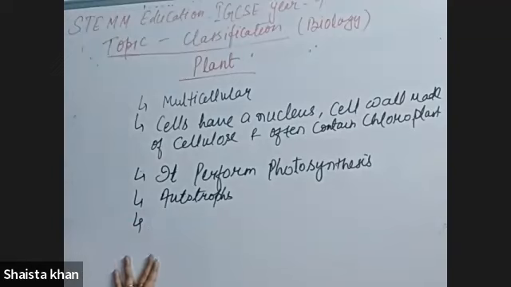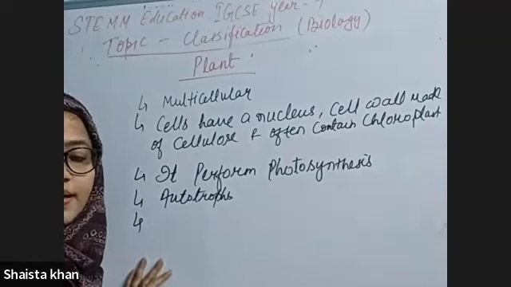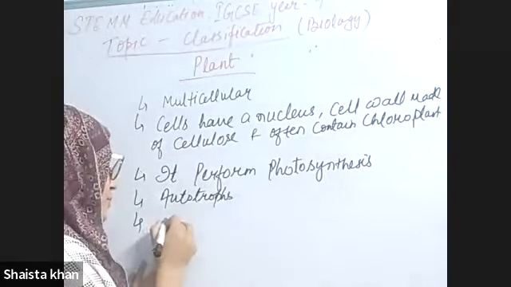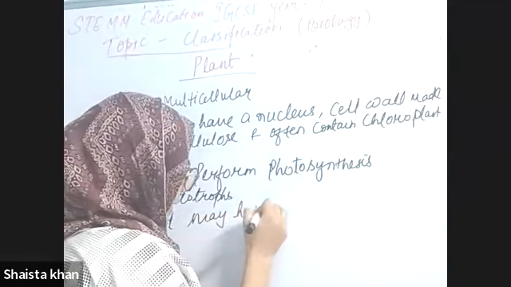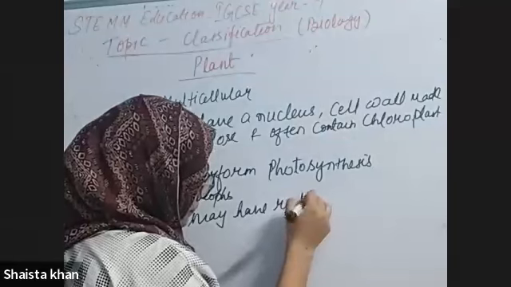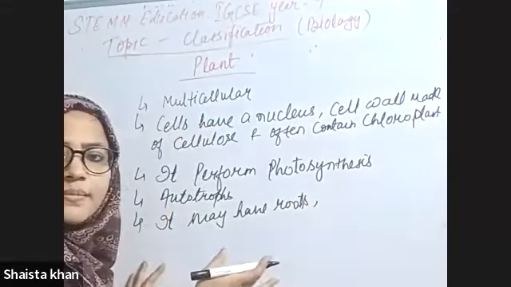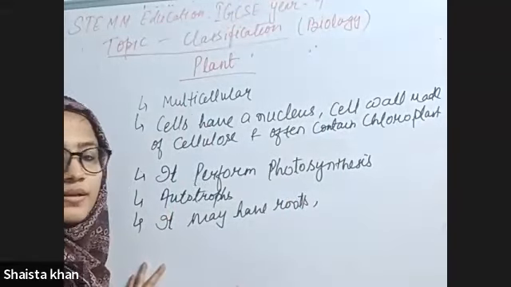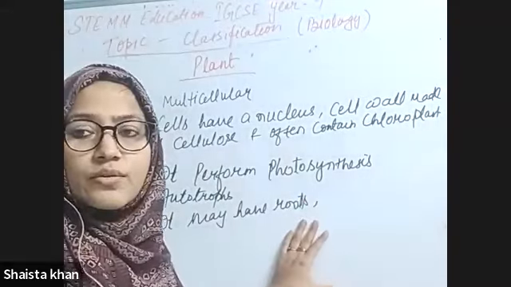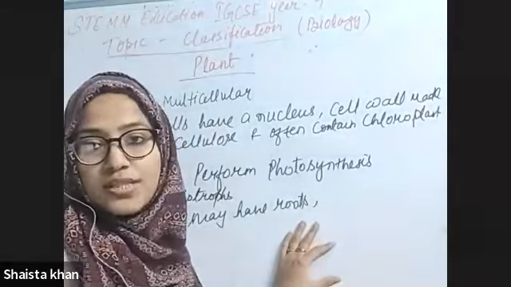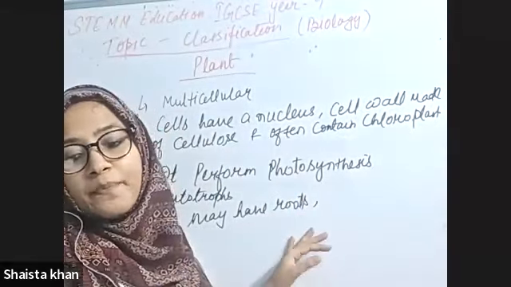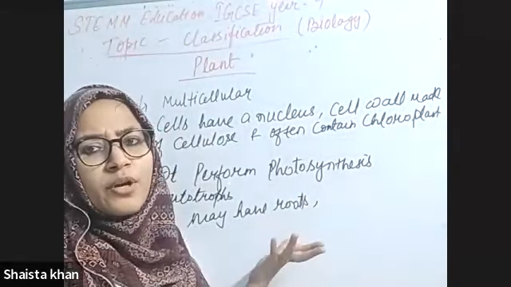And the plant may have roots, a root system and a shoot system. Okay, it has a root system and a shoot system, or you can say that it has roots, stem, leaves, and many branches.